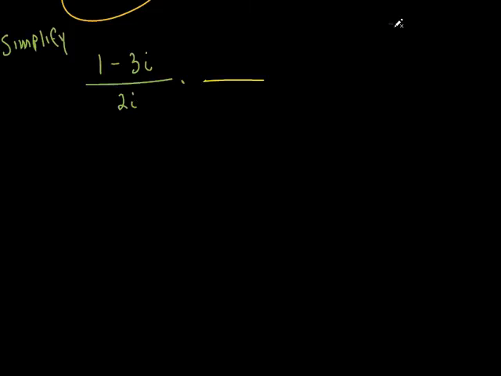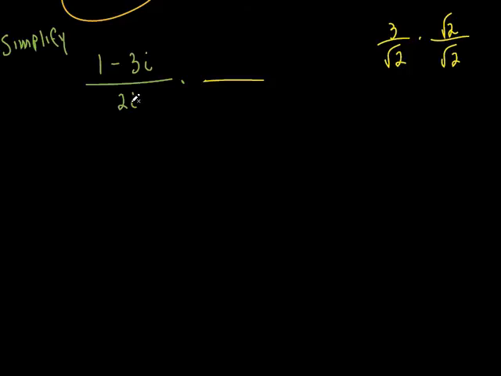Let's go back in time a little bit. Remember we had something like this? What did I do to get rid of that square root of 2? I just multiplied it by itself. Now, there's no conjugate here because there's nothing being added or subtracted, okay? All I did was multiply it by itself, because when I take a square root and multiply it by itself, it gets rid of that square root. But I had to do that to the top as well, didn't I? Remember that? This is the same thing, though, isn't it?